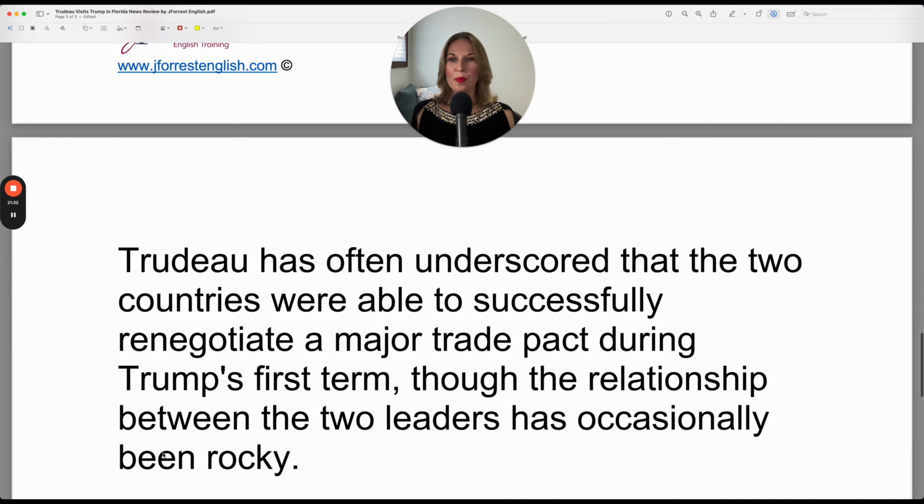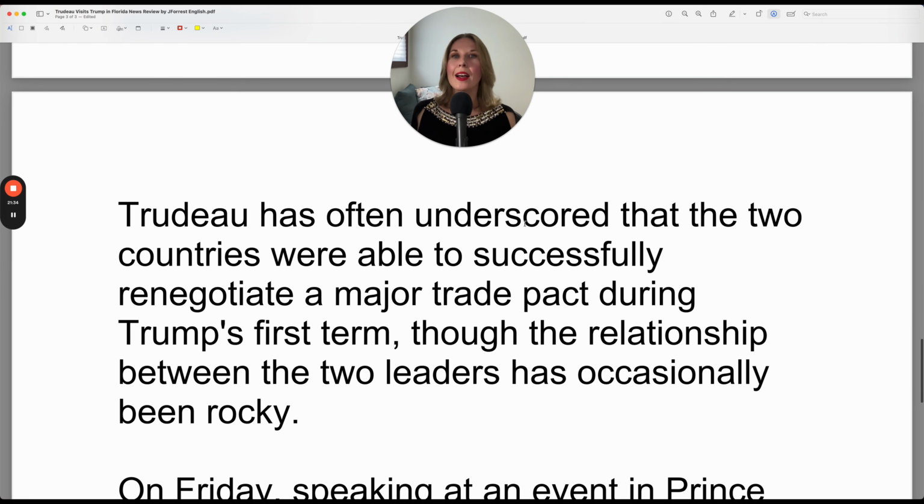Let's continue. Trudeau has often underscored that the two countries, Canada and the US, because you need the in front of United States, that the two countries were able to successfully renegotiate. So when you add re before the verb, notice that pronunciation, it's a strong E, renegotiate, and it means to do the verb again.